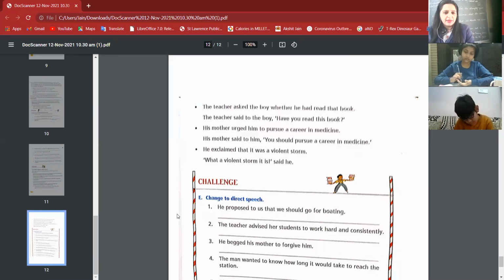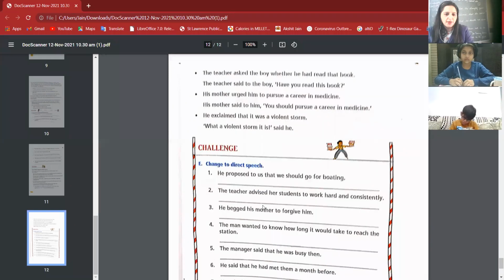He exclaimed that it was a violent storm. So you can see here, when exclaimed is coming, we have to put the sign of exclamation. Okay. So: what a violent storm it is, said he.